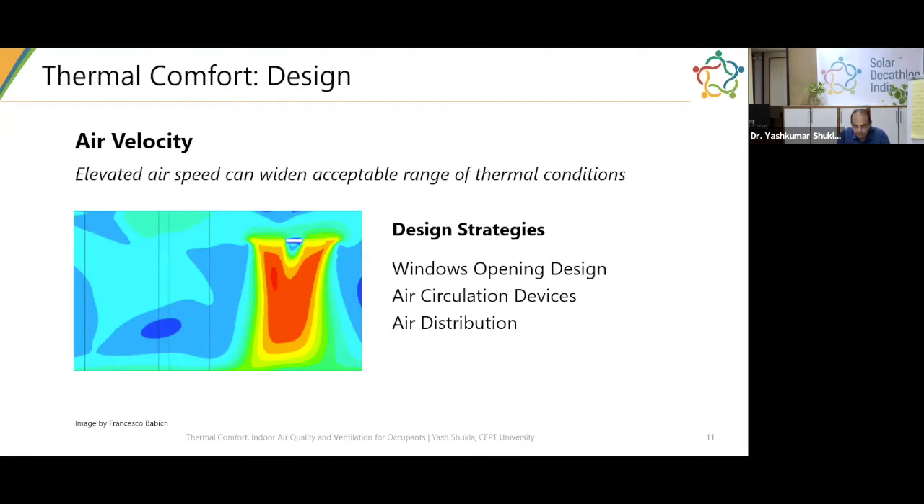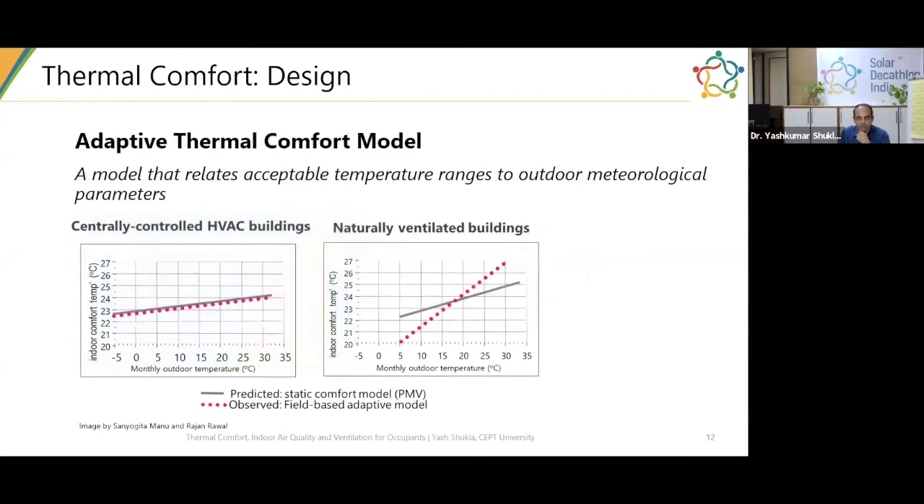By doing a good window opening design, you can actually have an elevated airspeed inside your building, and that way increase the number of hours that you can operate your windows and decrease the number of hours your air conditioning systems have to run. So as always, if you reduce the air conditioning system's usage, your energy consumption will reduce. So that's a very, very good strategy to consider in your design.